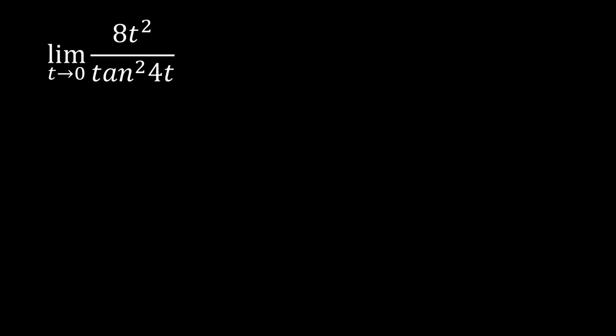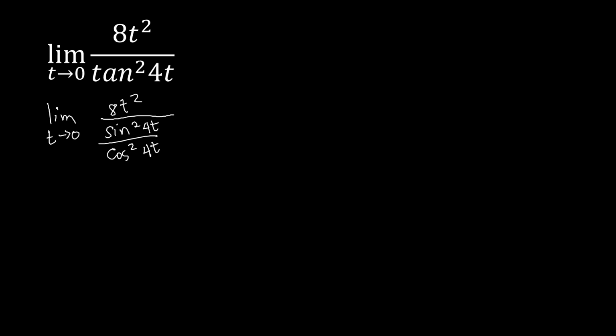So we've got here a limit of 8t squared over tangent squared 4t. We can transform that into sine squared 4t over cosine squared 4t as t approaches 0.